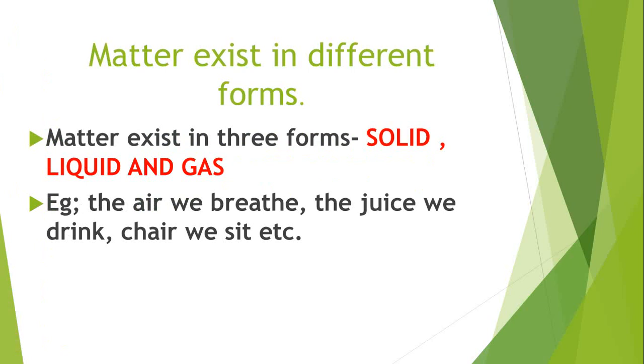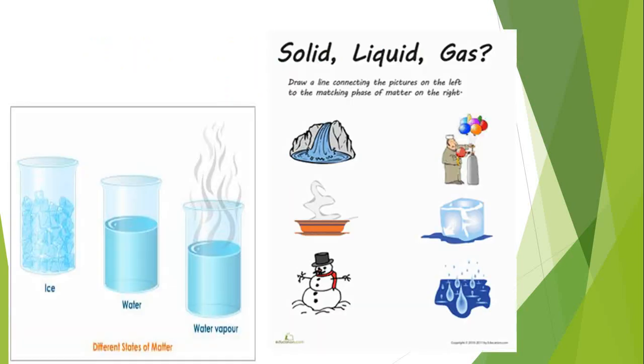So everything around us is made up of matter. And the matter exists in different forms. Could be solid, liquid, or gas. Solid, liquid, and gas. It's three forms for the matter. So the air we breathe is an example of gas. And the juice we drink is an example of liquid. And the chair we sit on is an example of solid.